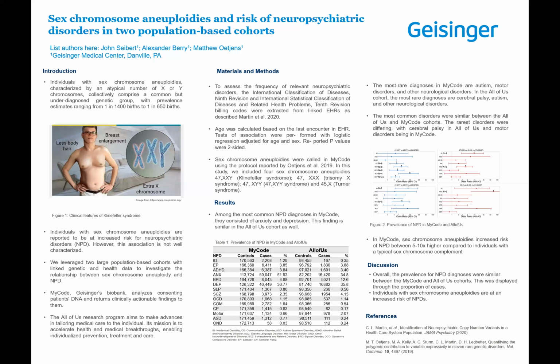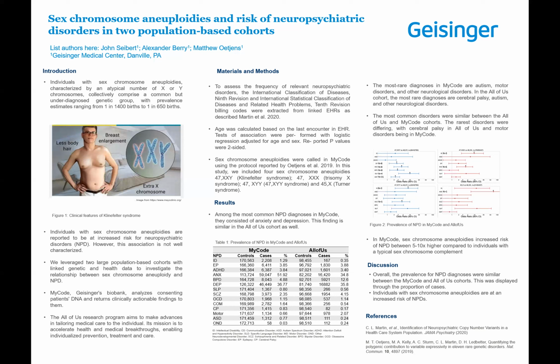Among the most common NPDs in my code were anxiety and depression. And we found the same result in the All of Us cohort as described by the table below. The rarest diagnoses in my code are autism, motor disorders, and neurological. In All of Us, this differs by having cerebral palsy in place of motor. Most common disorders were similar between the All of Us and my code cohorts. The rarest disorders were cerebral palsy and motor.